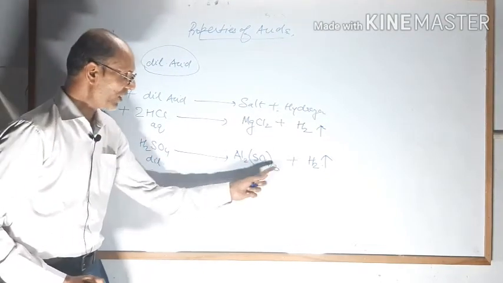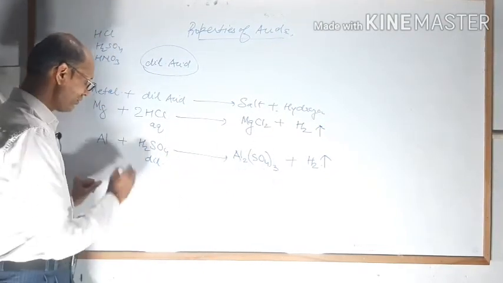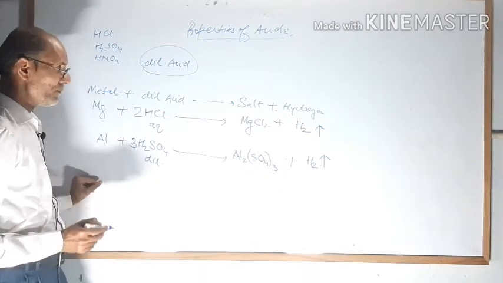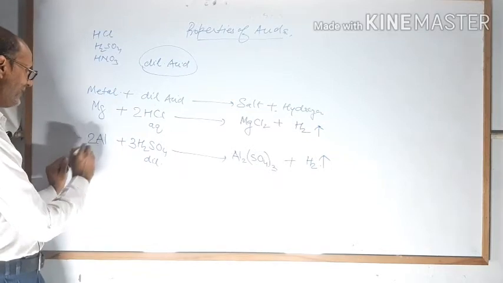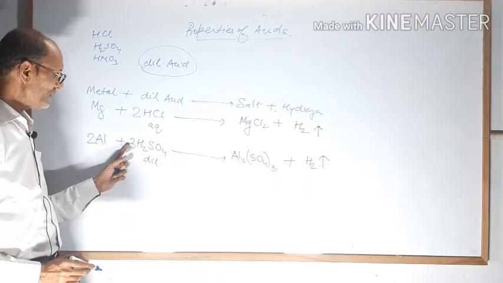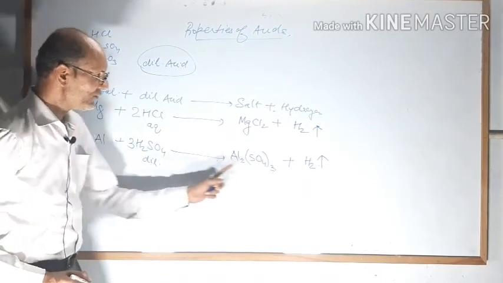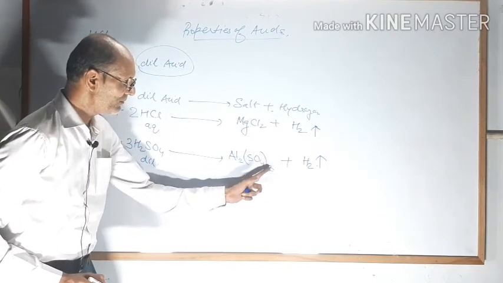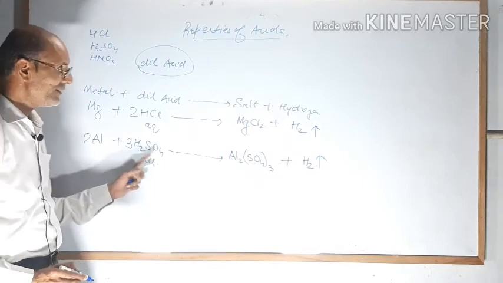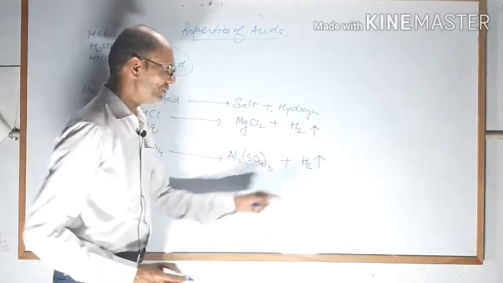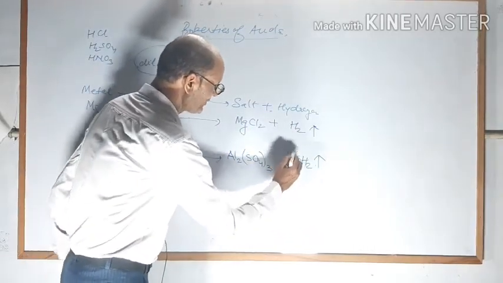See how many S, 3 S. So write 3 here. How many Al here? 2 Al. Write 2 Al here. See how many O, 3 times 4 is 12, and 4 times 3 is 12. Now see the number of hydrogen, 3 times 2 is 6, and here you are seeing 2. So 3 times 2 is 6.